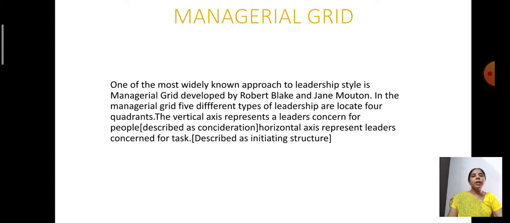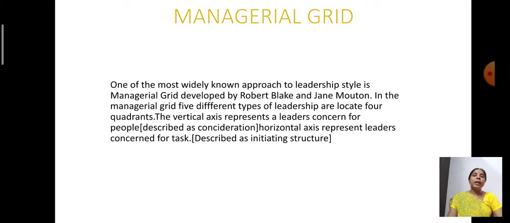A manager can adopt any one of the leadership styles in the grid to attract the subordinates. So this managerial grid leadership style is the most popular style of leadership. This leadership is widely accepted,